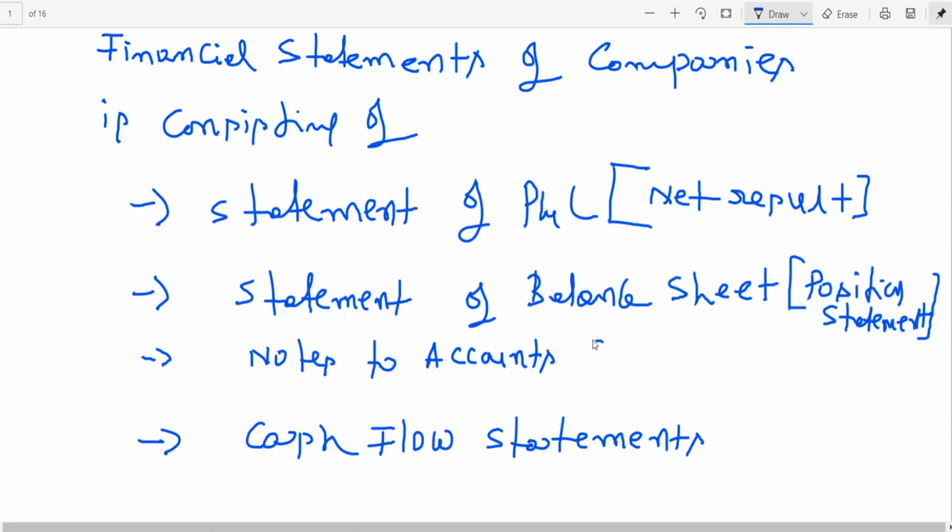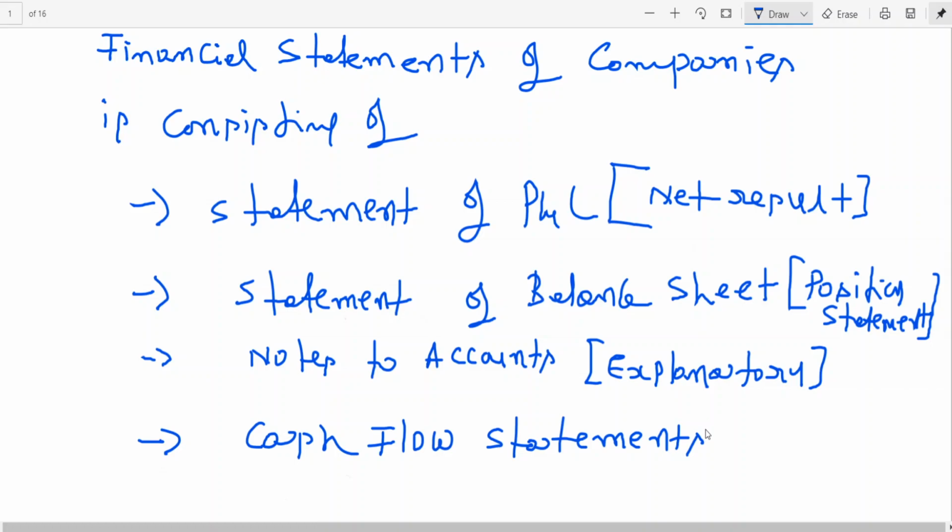Notes to accounts are explanatory, like the classification of share capital or the reserves and surplus, giving detailed information. So the next one is the cash flow statement.